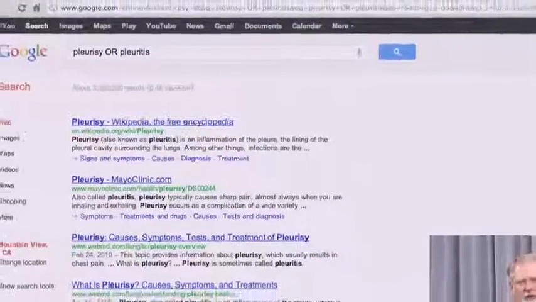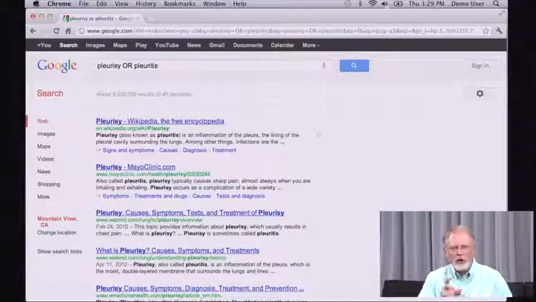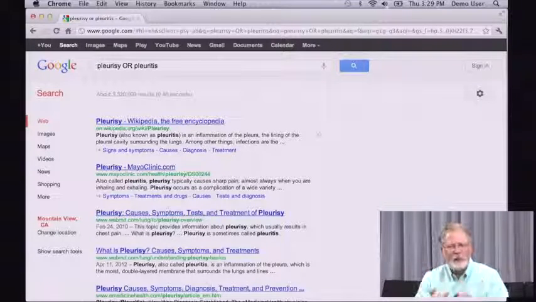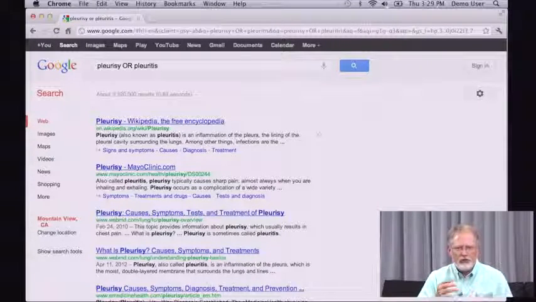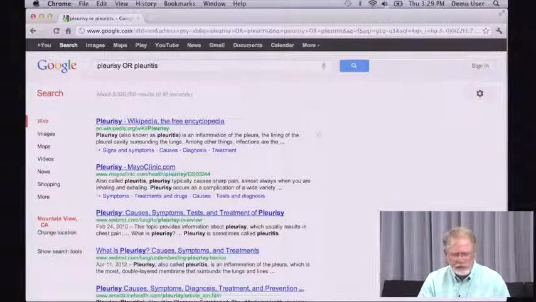Keep in mind that if you're searching for a phrase like Tesla coil or Jacob's ladder, you have to put those in exact double quotes in order to get the effect of both of those terms being used as equivalents. The key idea to remember is that OR allows you to take two terms or two phrases and search for both of them together, most often used when you're looking for synonyms for the same idea, like pleurisy and pleuritis. The idea of double quote is it allows you to search for terms, words in a particular sequence.